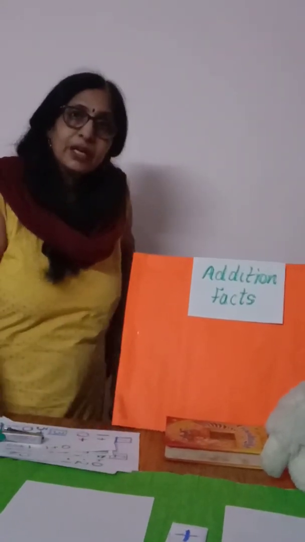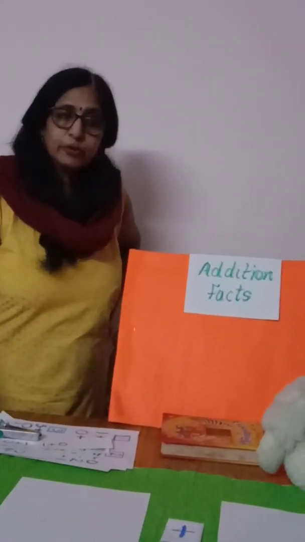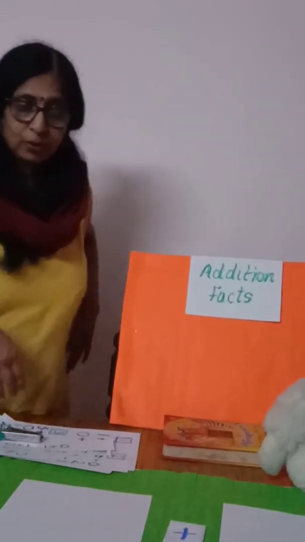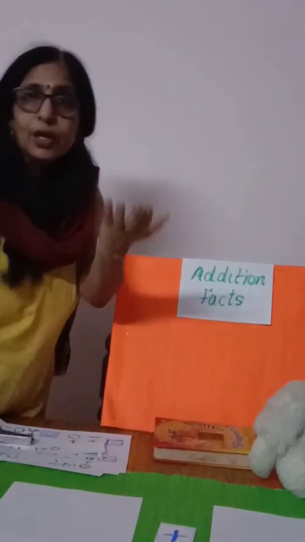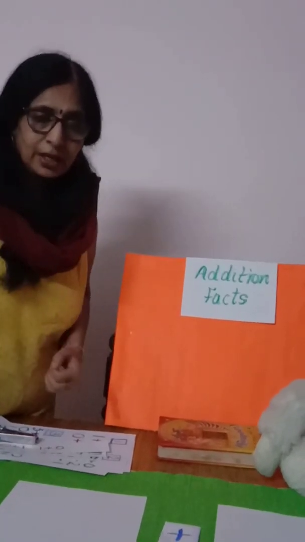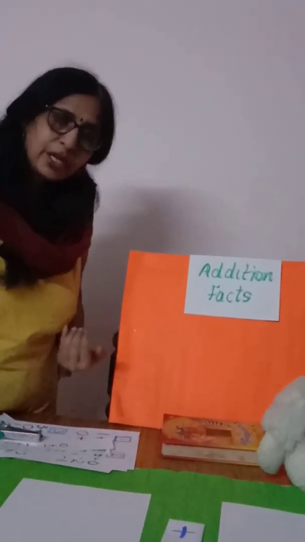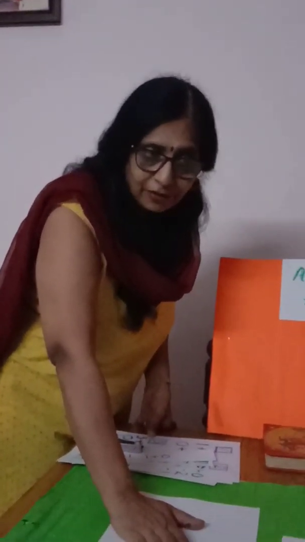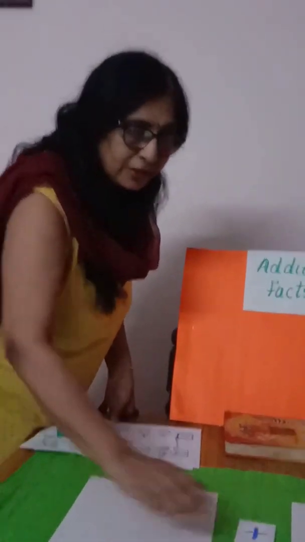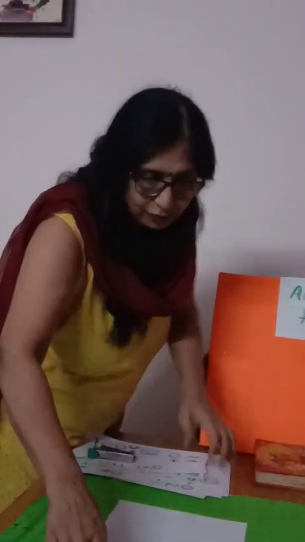Okay. Remember in class 1 we used to play. I used to put 2 circles on the ground and I used to call one child at a time, and then I used to call 2 children, then 3. When we did number 3, I used to call 3 children. When I did number 4, I used to call 4 children. And I used to make you stand in the 2 circles, right? You used to stand and bring out the addition facts yourself, right? Do you remember that? I have taught most of you, so you must be remembering.